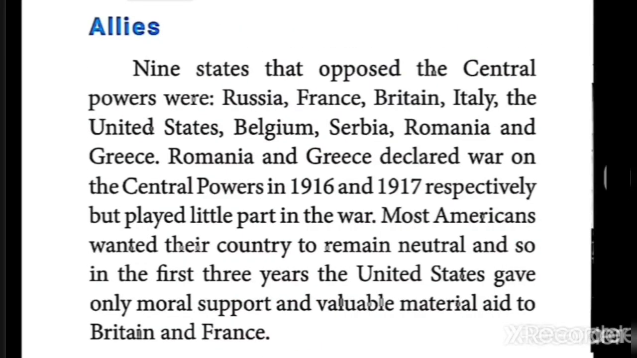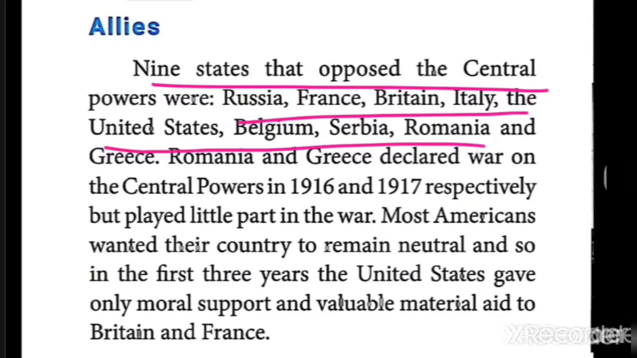The next one is under the heading of allies. Just before, when I gave the introduction, I told that nine states were opposed. What are the states? Russia, France, Britain, Italy, the United States of America, Belgium, Serbia, Romania and Greece. These countries are the allied powers. Those nine countries were called the allied powers. Okay, in 1916 and 17, what happened?